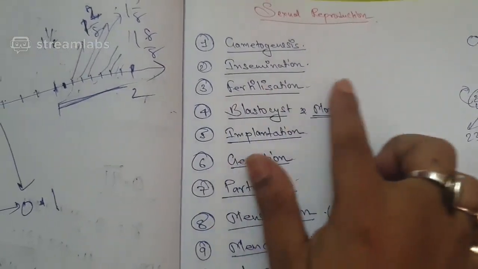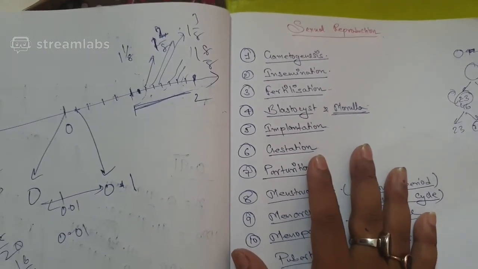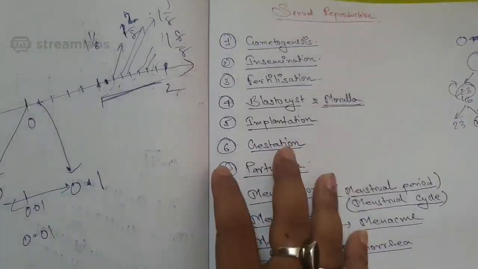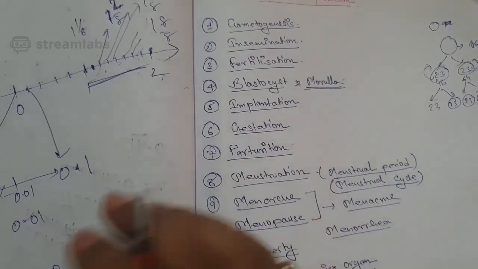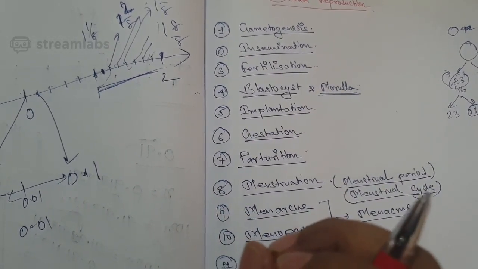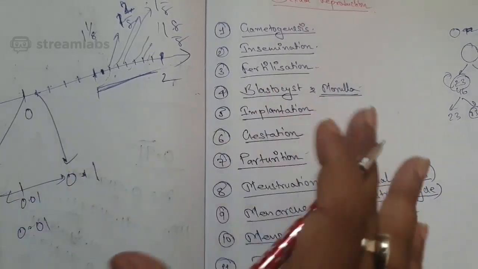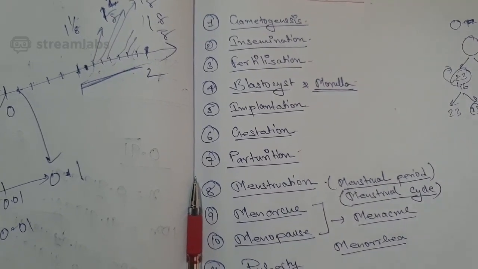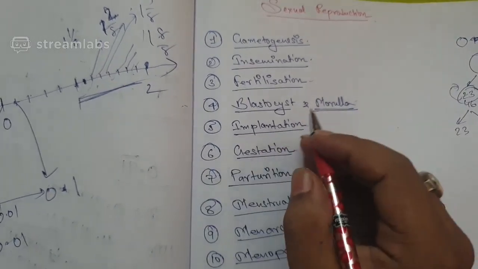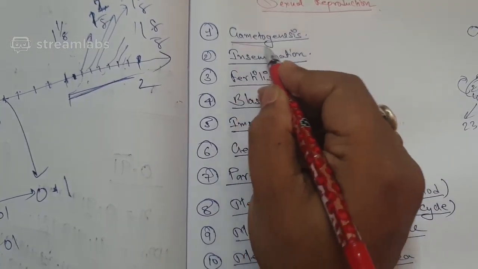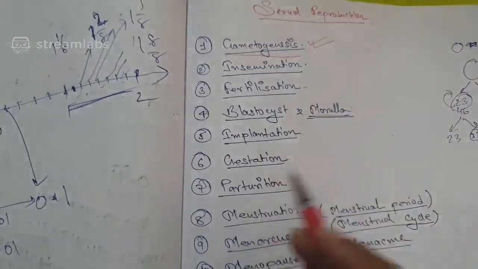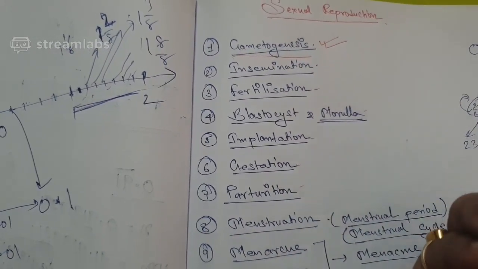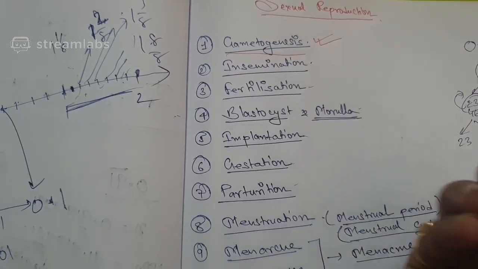Hello Agro. So today we will begin sexual reproduction. Now to understand sexual reproduction, first of all we have to be very much well accustomed with certain terminologies. Now what are the terminologies that we should be well accustomed with? Number 1, gametogenesis. What is gametogenesis? The formation of gametes, okay, from the diploid cells.